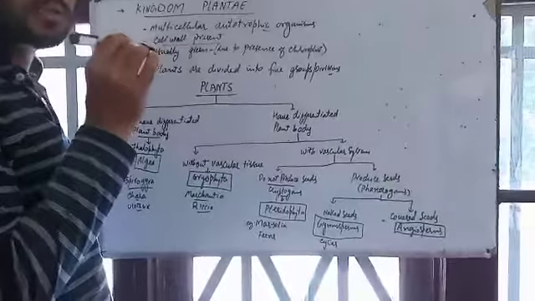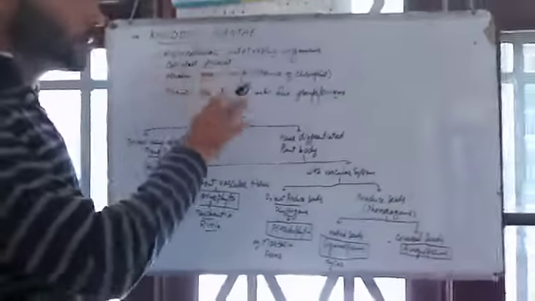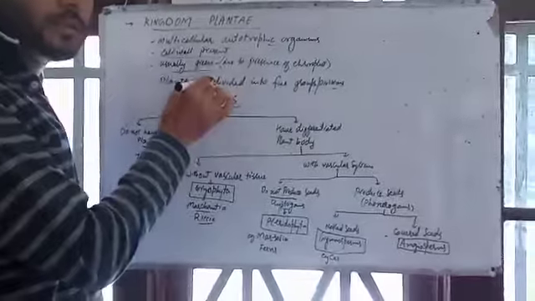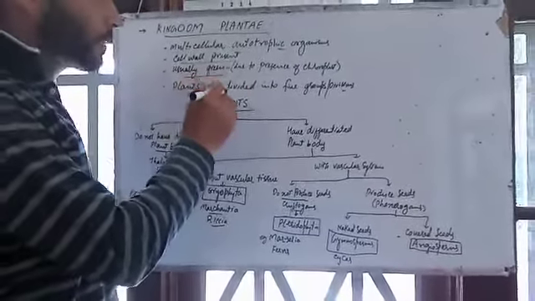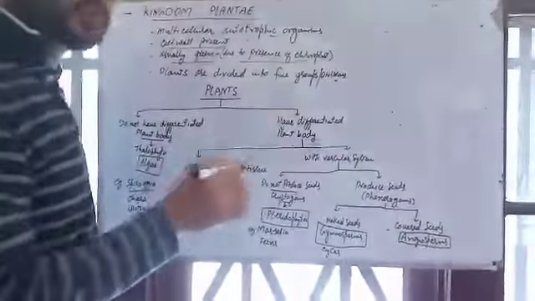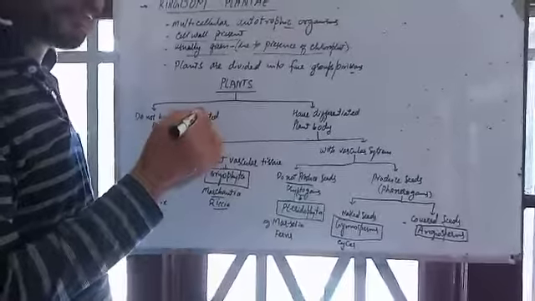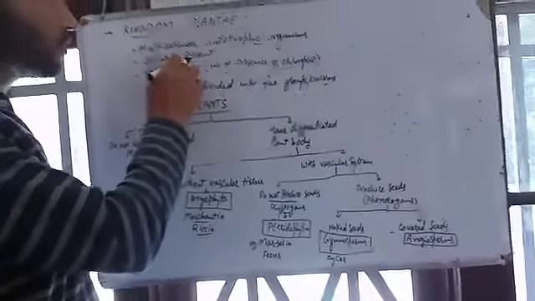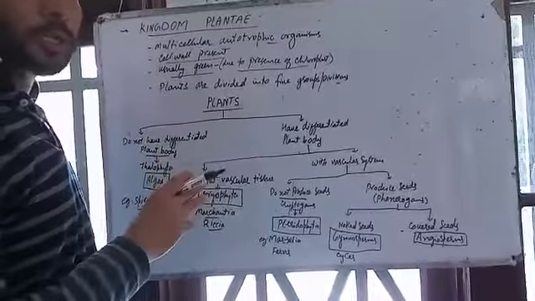That means there is no exception in this. All plants have a cell wall. Usually green, due to the presence of chloroplast, or you can say plastids, or you can say chlorophyll. These 2-3 characters are common to all plants.